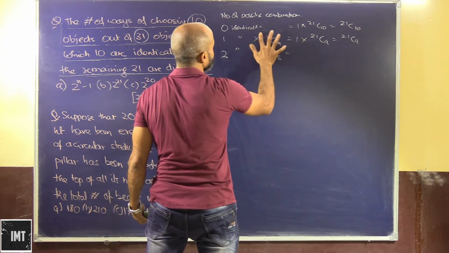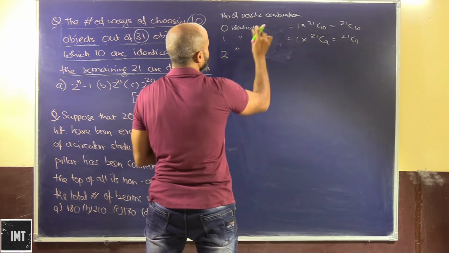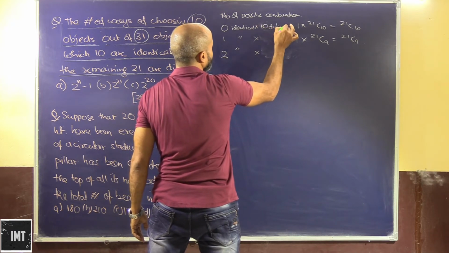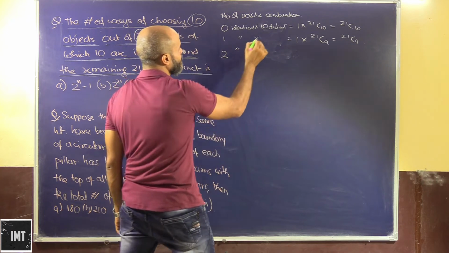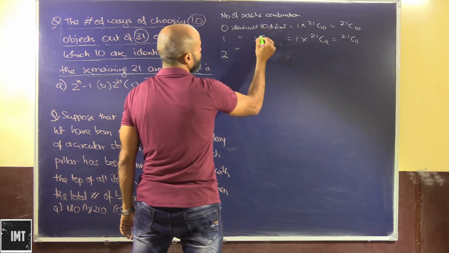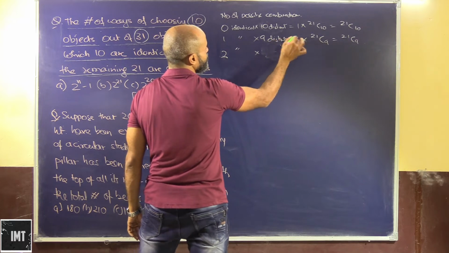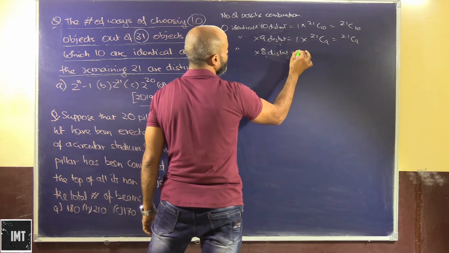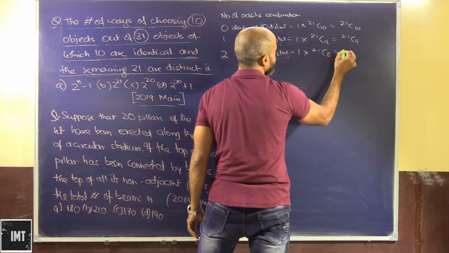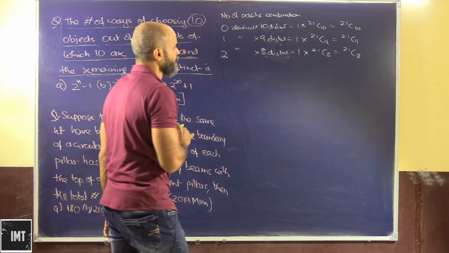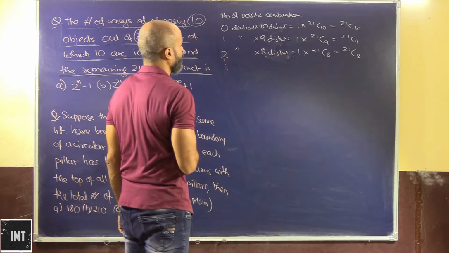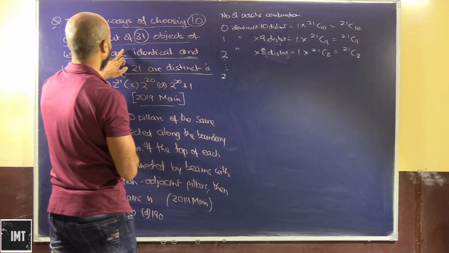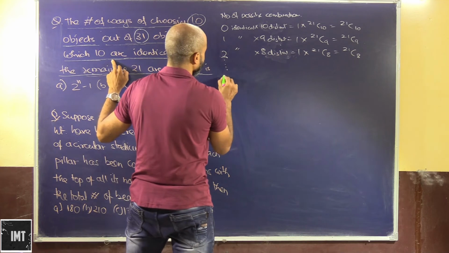Or we can put it this way: 1 identical object and 10 distinct, this can be done in 1 into 21C10. 0 identical and 10 distinct, 1 identical and 9 distinct, so this can be done in this many ways. 2 identical and 8 distinct, so this can be done in 1 into 21C8 ways. This can be carried on till all 10 are identical.